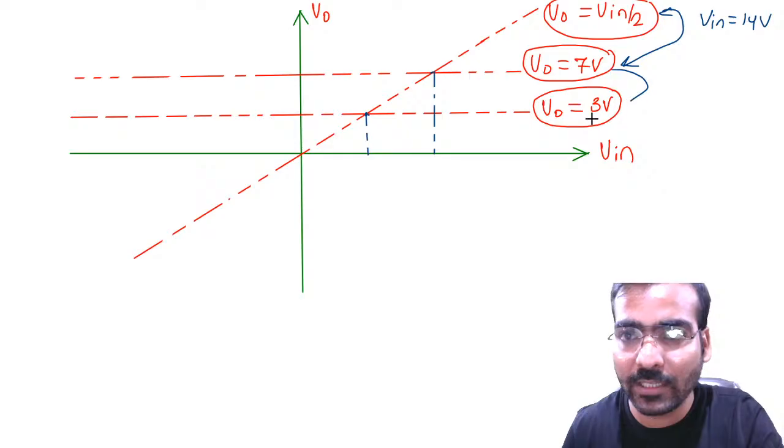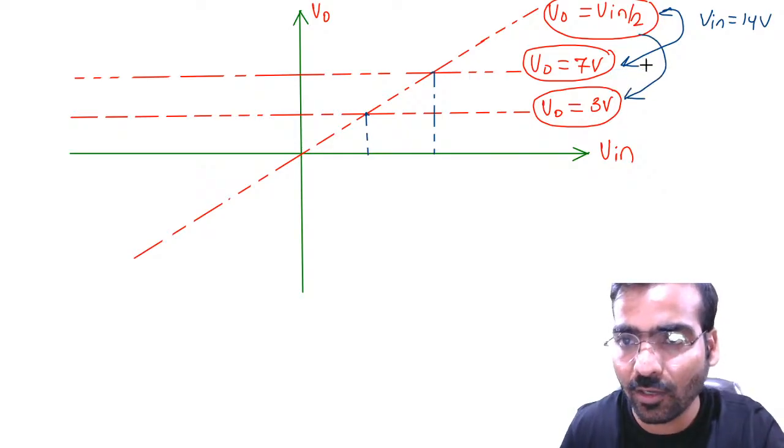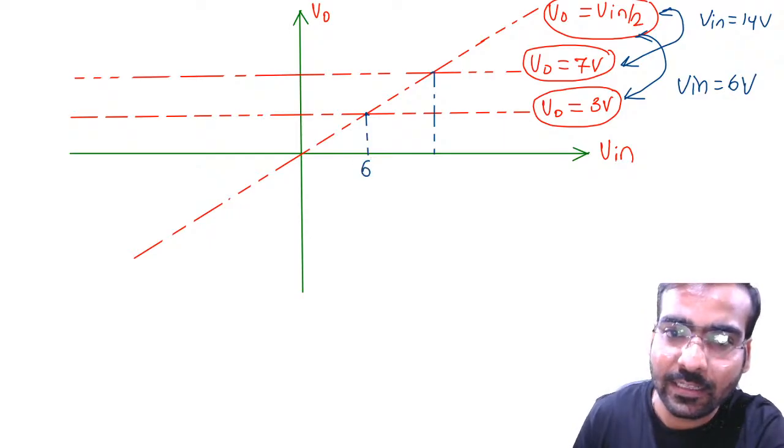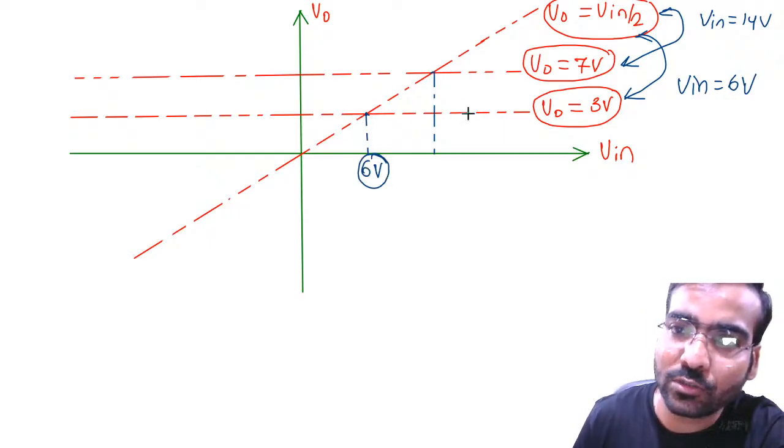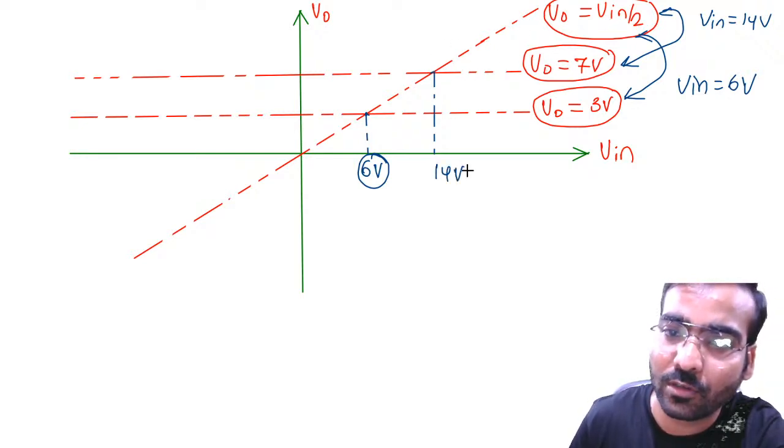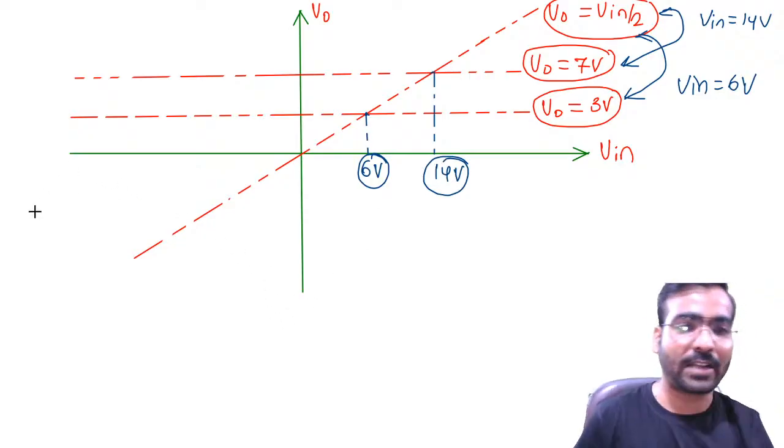What is the solution of these two lines? The solution of these two lines is Vn equal to 6 volt, meaning that this voltage is 6 volt. For the lines V0 equal to Vn by 2 and V0 equal to 7, the solution is Vn equal to 14 volt. Okay. Now let us draw the transfer characteristics.